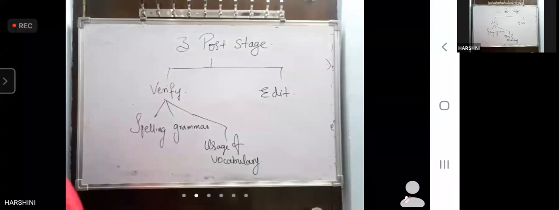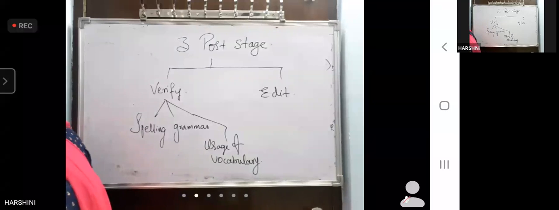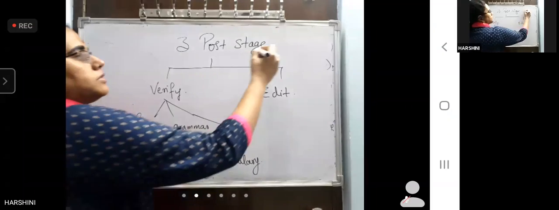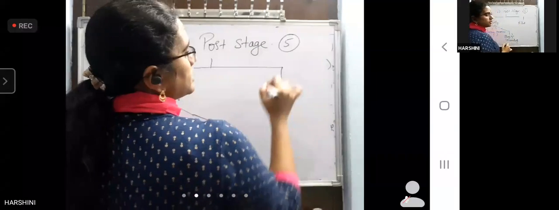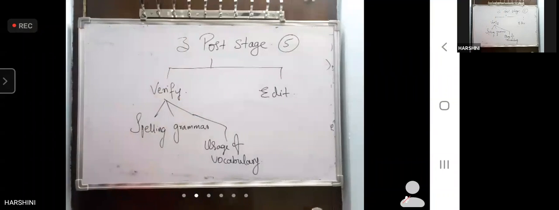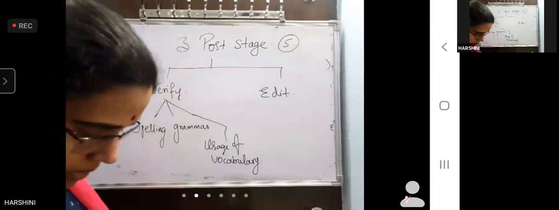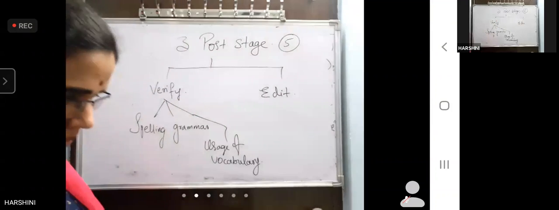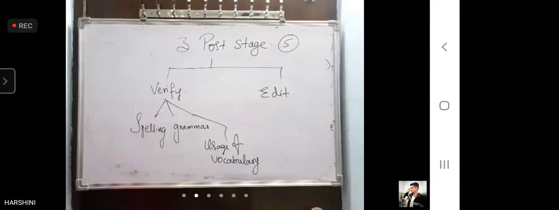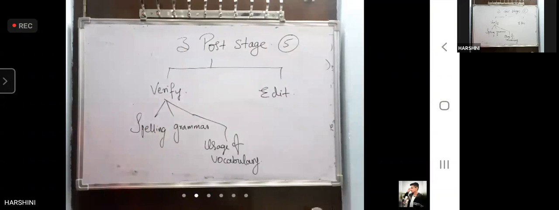Right? So this is how you complete your whole essay. This is for 5 minutes. Writing of essay should happen for 30 minutes. Pre-stage should be for another 5 minutes. Total 40 minutes are completed. Solid. Any doubt in this essay? No, ma'am. Okay. Copy it down and we'll stop.